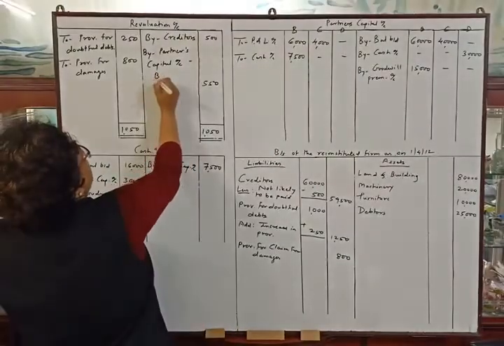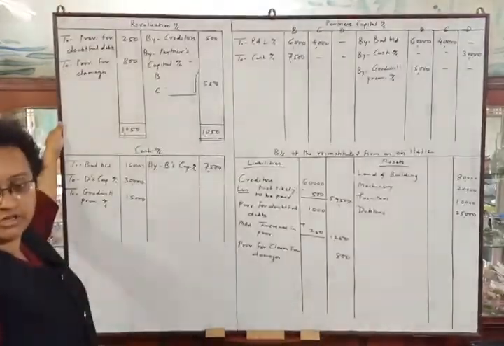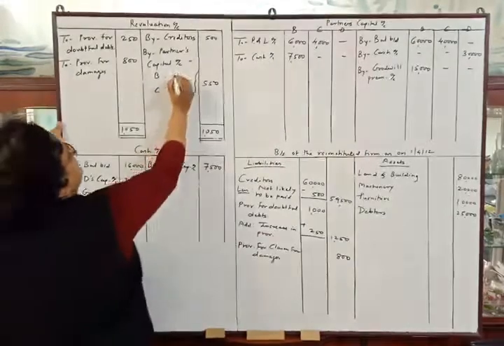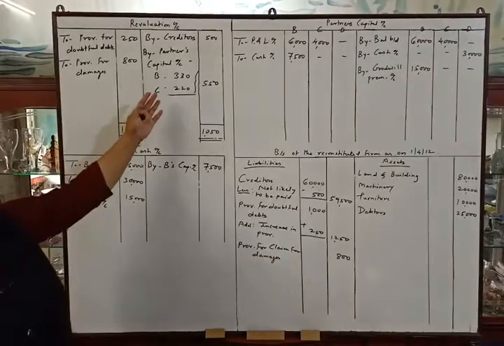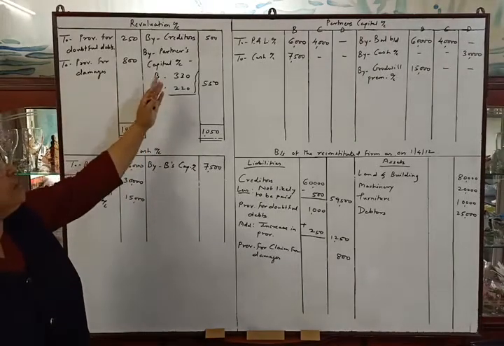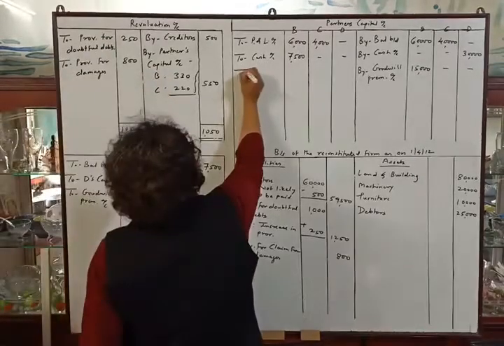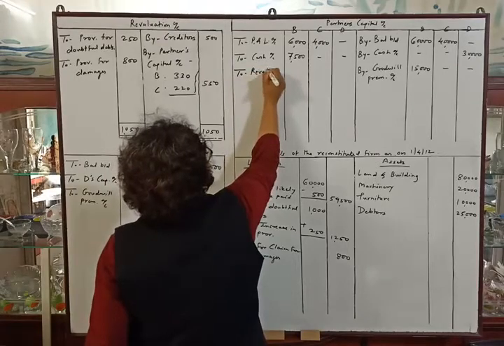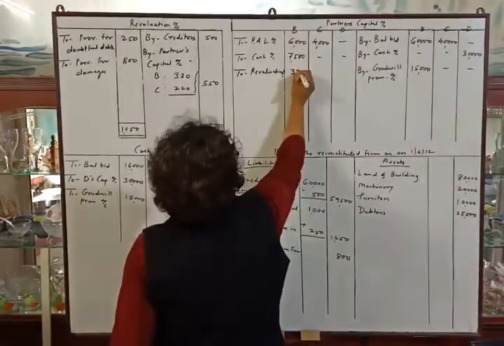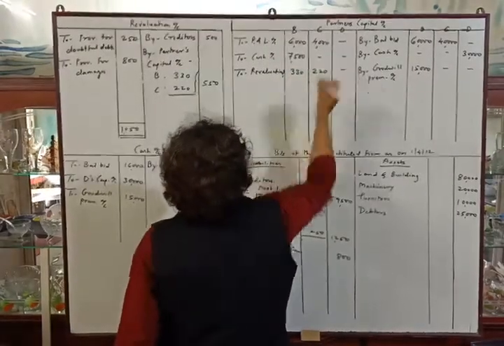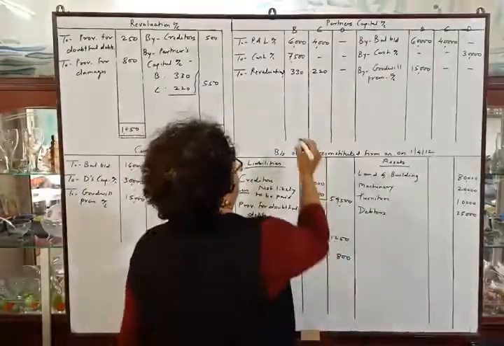So B and C are the old partners. We will distribute rupees 550 in their old ratio, which is 3:2. That will be 330 and 220. Now we will make the second posting of this transaction. Credit side of revaluation account by partners' capital account means debit side of capital account to revaluation account. That is 330 and 220 and dash. Okay. Now we will tally partners' capital account.